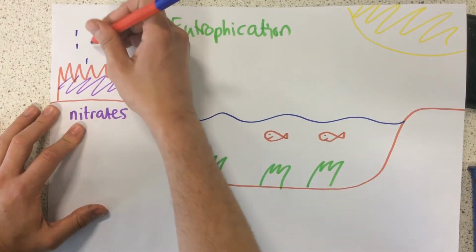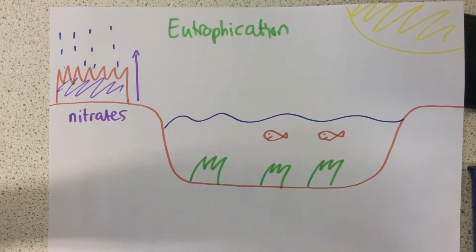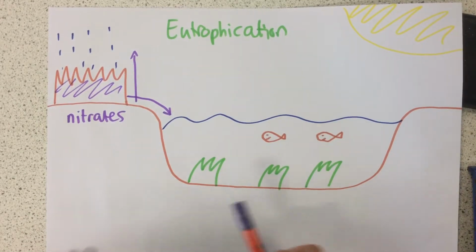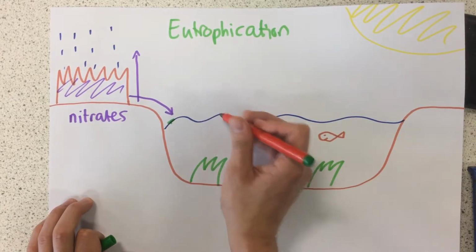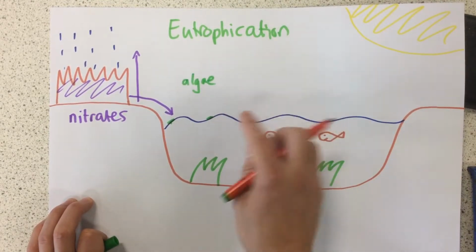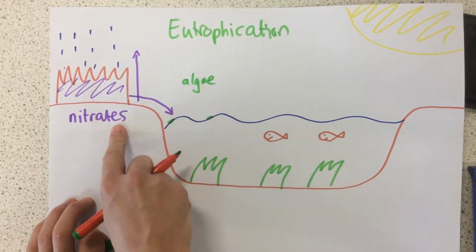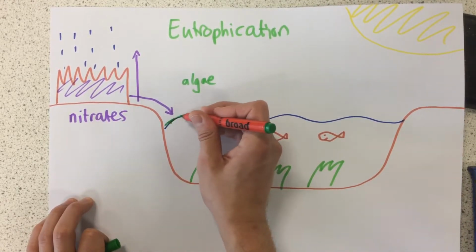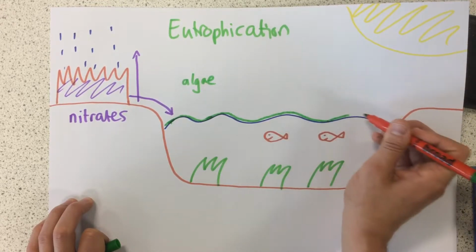Now, when it rains, lots of these nitrates are actually washed into the rivers and lakes. Now, the effect that this has is this. On the surface of rivers and lakes, there are these plants called algae. It's just a plant that kind of floats on the surface of a lake. Now, nitrates encourage plant growth. So when the nitrates wash in, it causes the algae to grow all the way along the surface of the water.